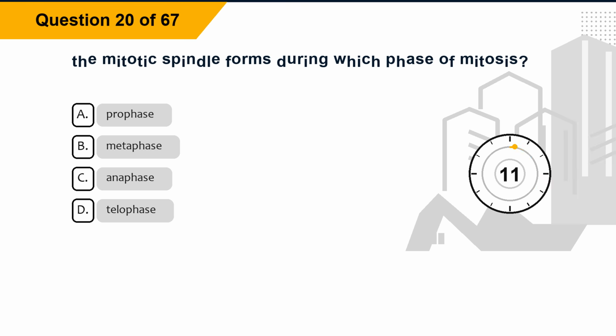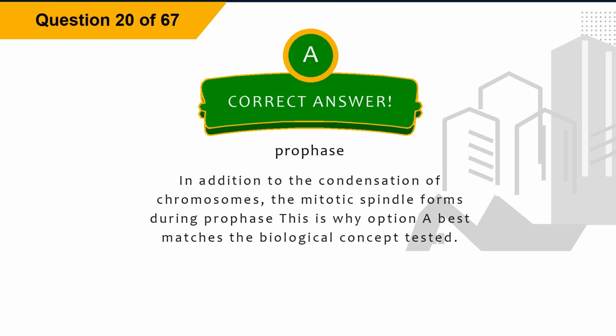Question 20. The mitotic spindle forms during which phase of mitosis? Option A, prophase. Option B, metaphase. Option C, anaphase. Option D, telophase. The correct answer is option A, prophase.